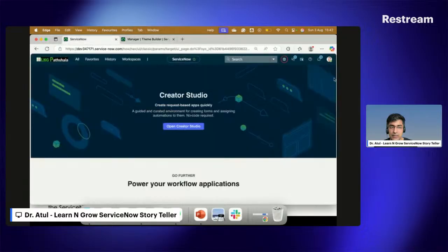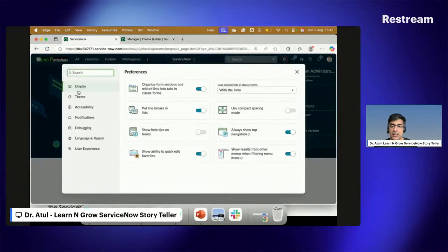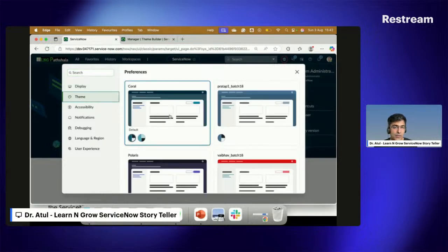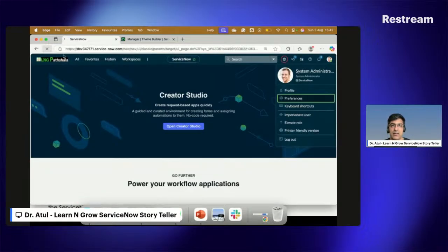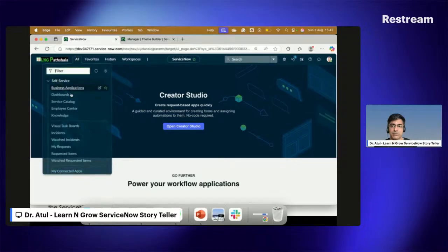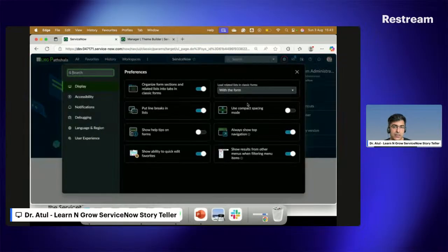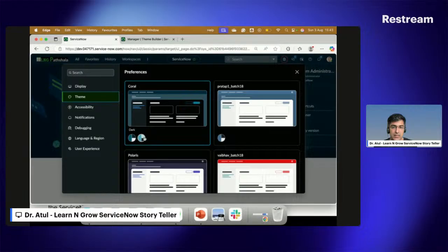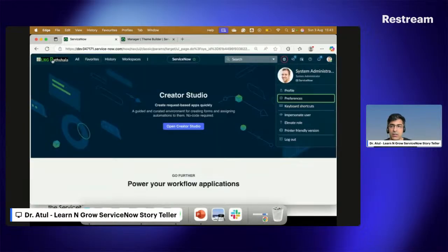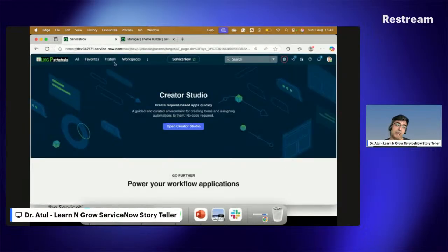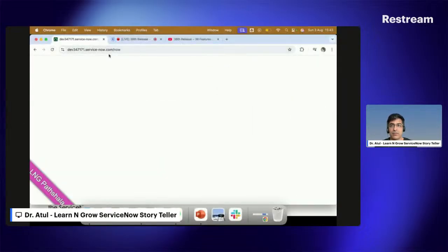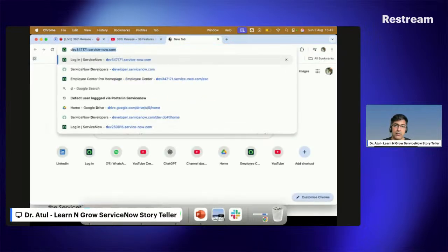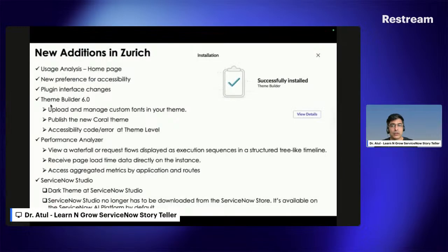Now if I go back here and show you some preferences and go to the theme, you can see the Coral theme is there, and it is available in both white and black. If I click on black, you can see it has changed here. Let me reload it. Oops, it's not working for me in black. Let me change it again. Now it's working. It's black only here. Might be I have to log out and log in, or it can be a browser issue as well. Let me see if I can see this part here. No, it's not working. Leave it then. So these three are here.